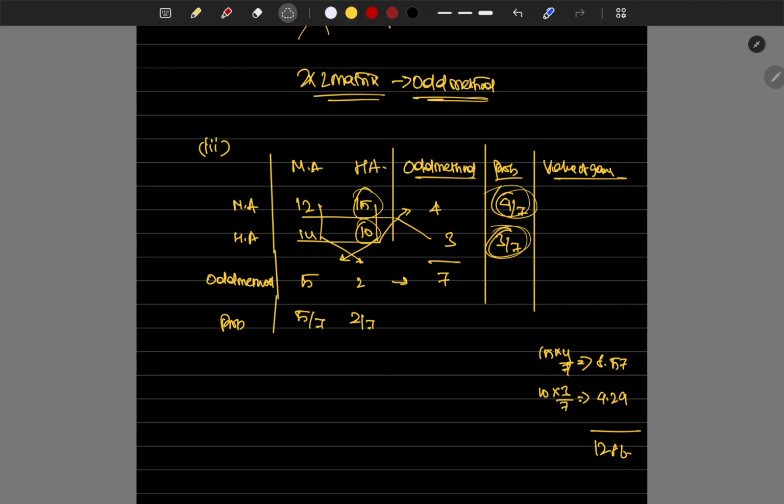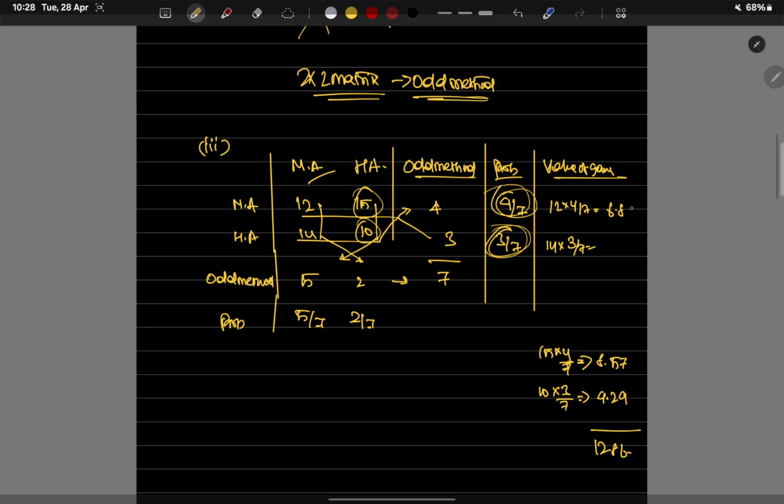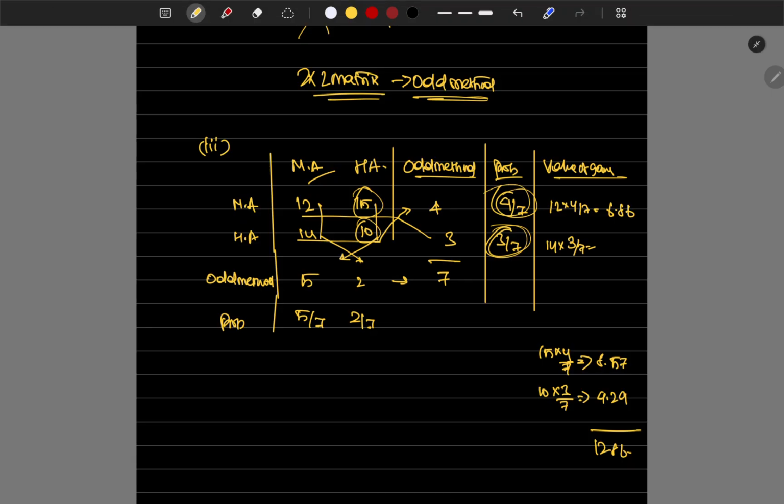Now I'll show you another calculation with another strategy. Let's take medium advertising, which is 12 into 4 by 7, which is 6.86, and 14 into 3 by 7, which is 6. The total is 12.86.